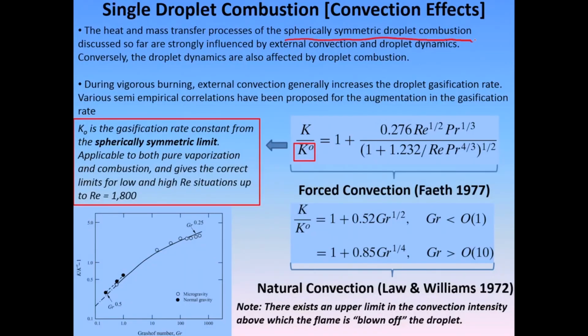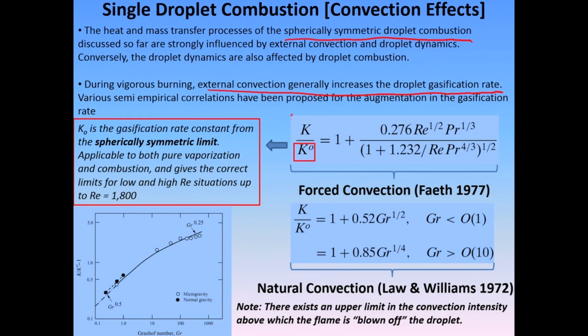But as in the case of evaporation, as I gave you that example earlier, if you want to cool a saucer of milk, how do you do it? You blow air over it. So when you have a strong convective environment around the droplet, it influences the flame and the droplet burning. Due to vigorous burning, external convection generally increases the droplet gasification rate, because you are removing that boundary layer, removing that fuel vapor, so that more and more fuel can go in.